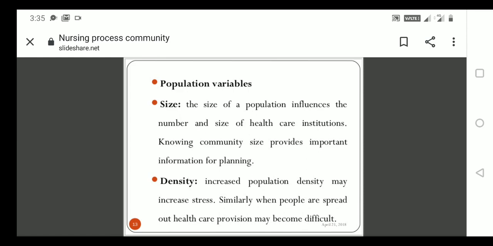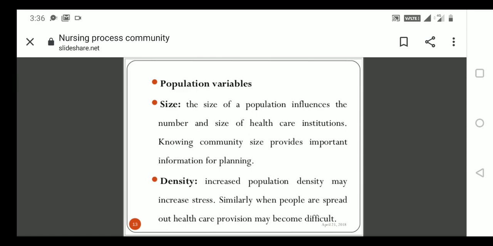Okay, so we'll see the first one is size. The size of the population influences the number and the size of healthcare institutions. As population increases, healthcare centers should also increase, because disease conditions will also increase. If diseases are more, we need healthcare centers or institutions, that is hospitals, according to the population size. So that is directly proportional.